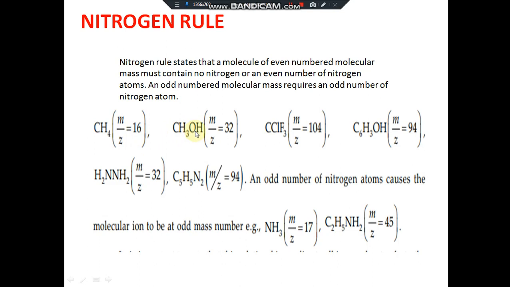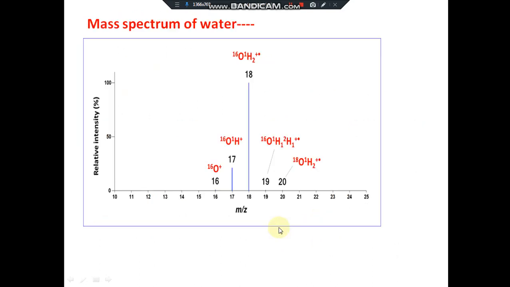Methanol, mass number 32, even number, so no nitrogen present. Hydrazine has 2 nitrogens present, and the mass number is even. So if the mass number is even, the molecule may contain no nitrogen or an even number of nitrogens. If the mass number is odd, then the number of nitrogens present may be odd. So that is the nitrogen rule.